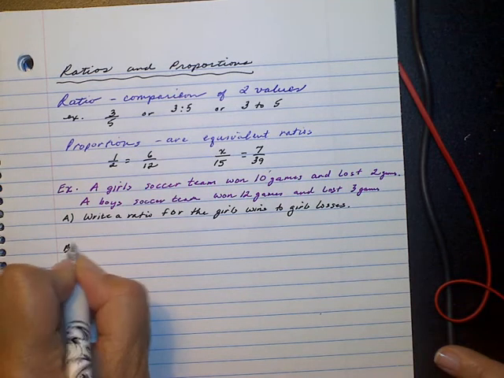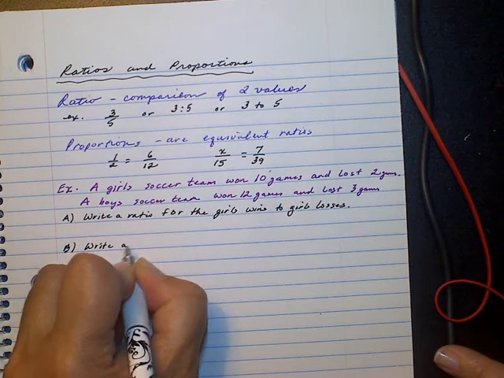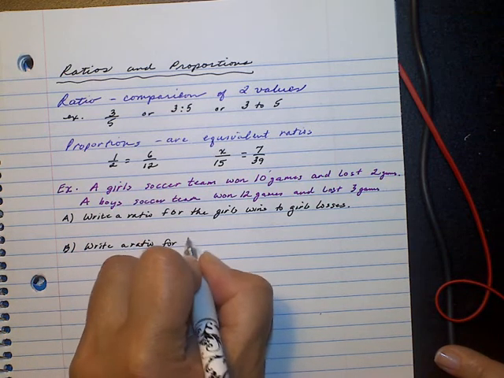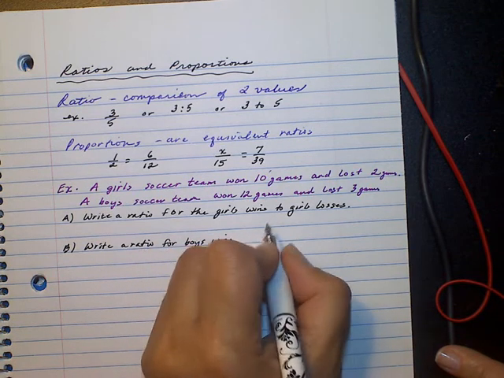The second one that we'll do is we're going to write a ratio for boys wins to boys losses.